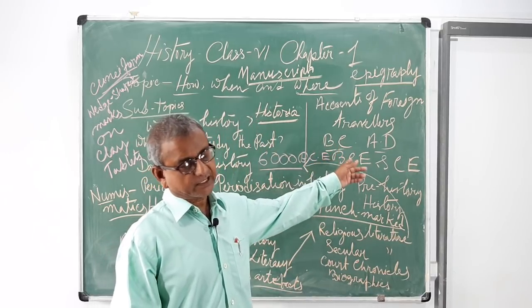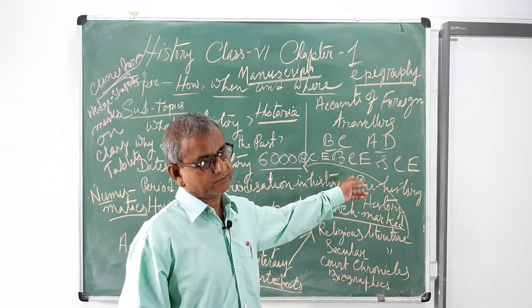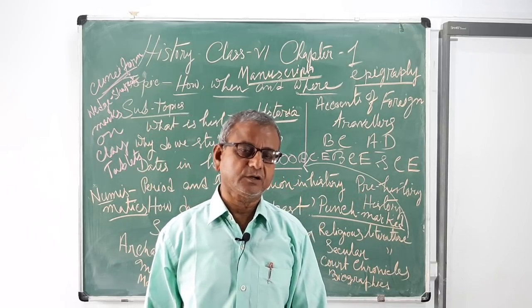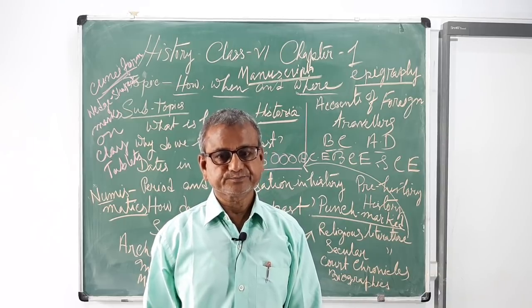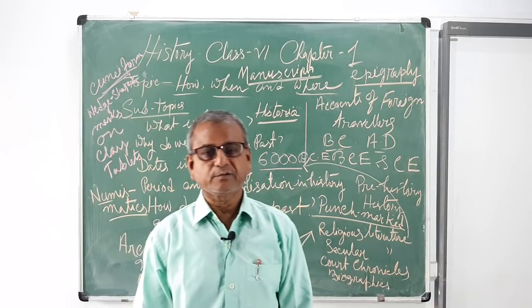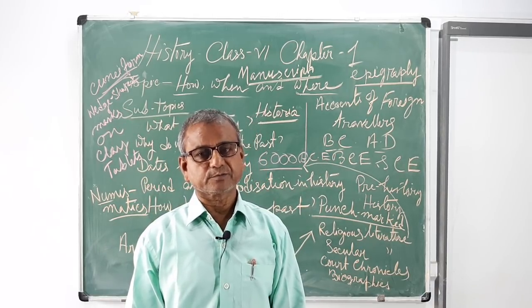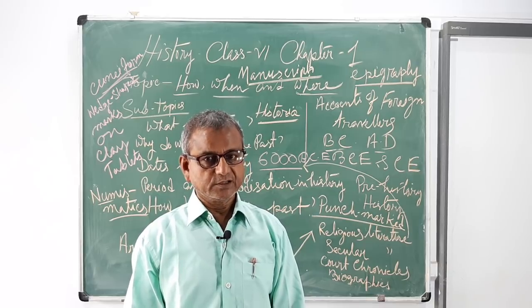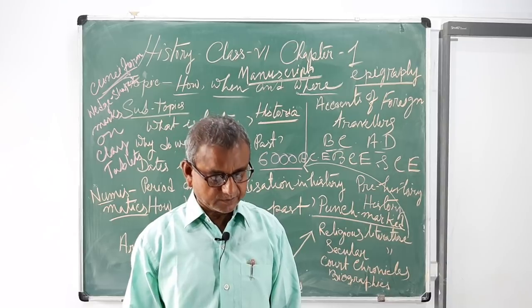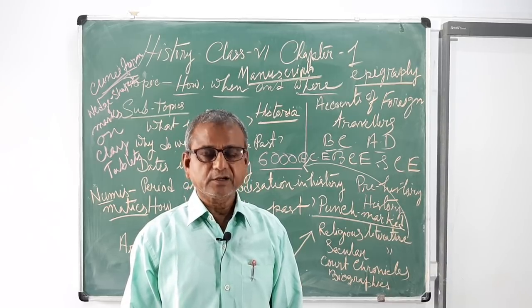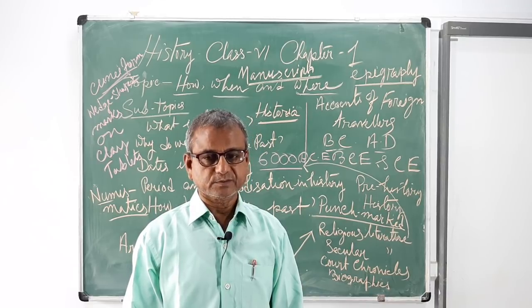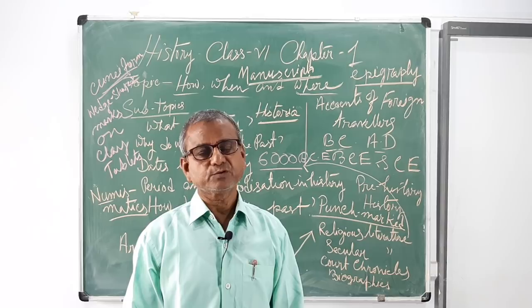Fa-Hien, a Chinese traveler, came to India, travelled extensively and wrote a book called Fo-kuo-ki. Similarly, Hiuen Tsang came during the reign of Harshavardhana. Fa-Hien came during the reign of Chandragupta II, the Gupta ruler, and Hiuen Tsang came in the 7th century AD during the time of Harshavardhana. He also left a valuable account about Harshavardhana's reign and about Buddhism in his book Si-yu-ki.